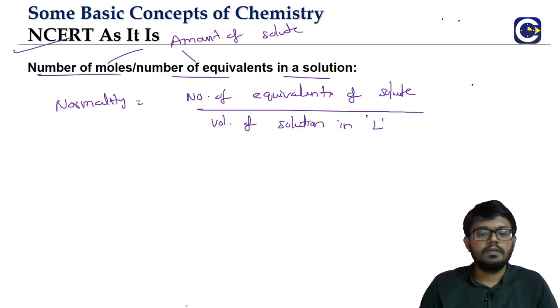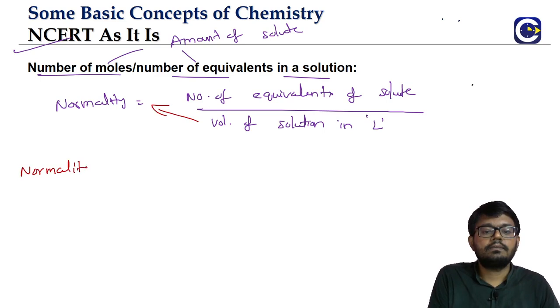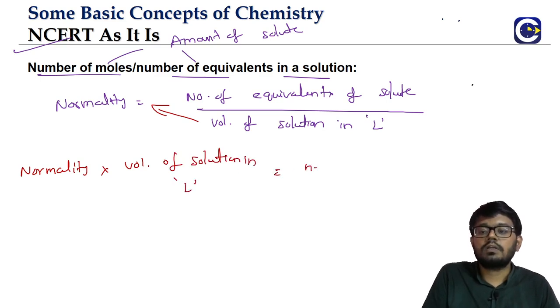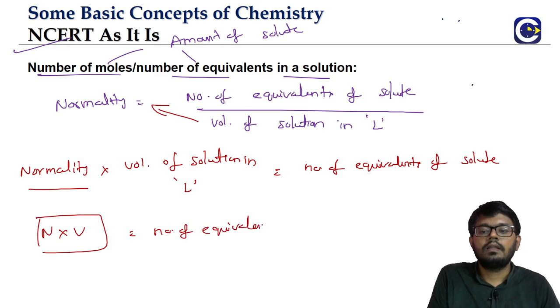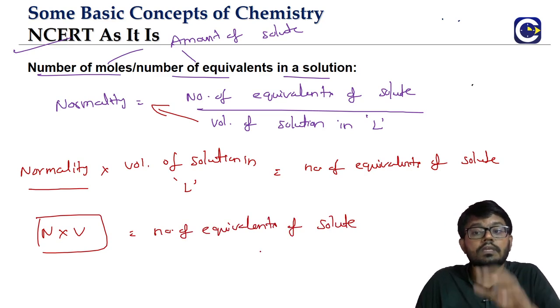You just take this one to the other side. Normality into volume of the solution in liter will be giving us the number of equivalents of the solute. Normality we will put with symbol capital N. Volume will be V. That is the number of equivalents of the solute. So this is how we will be able to calculate number of equivalents.